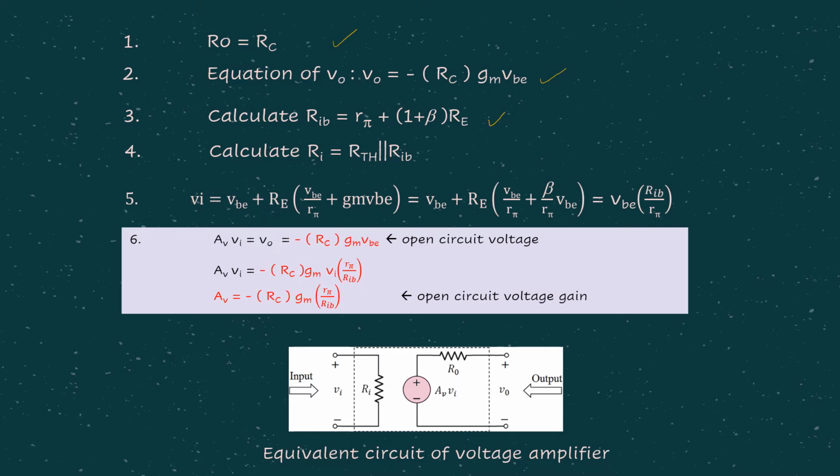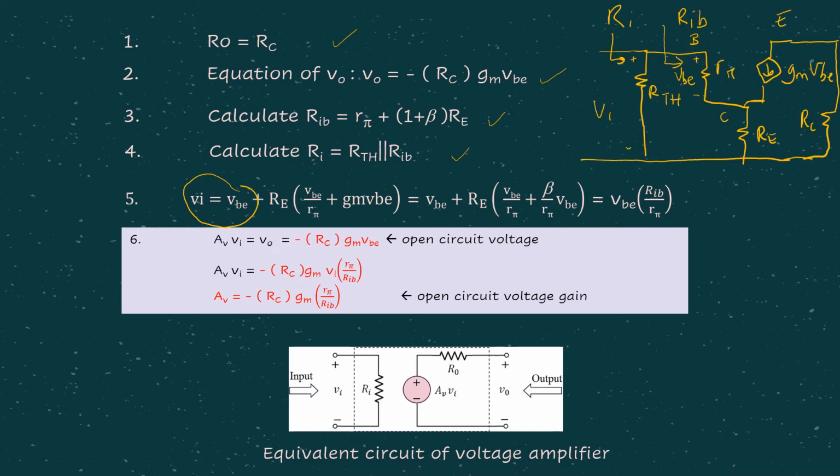And from there, we can calculate RI. Okay. And another difference here is step number 5, where in type 1, we are simply saying VI equals VBE, right? In type 1, but in this case, for this VI in terms of VBE, we have this equation, which is actually coming from the KVL circuit of type 2.